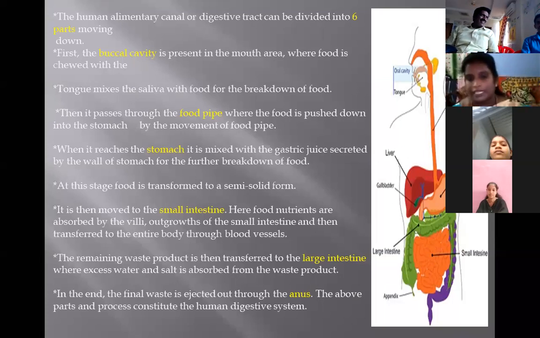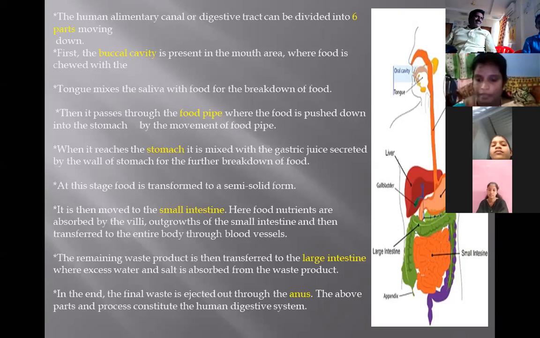The next part: the remaining waste product is transferred to the large intestine. See this picture: the food pipe, the small intestine, the large intestine. Last, at the end, the final waste products are ejected through the anus. The above parts and processes constitute the human digestive system.